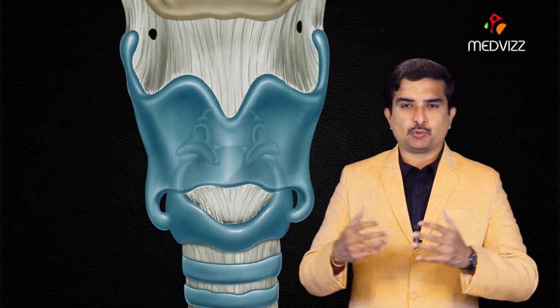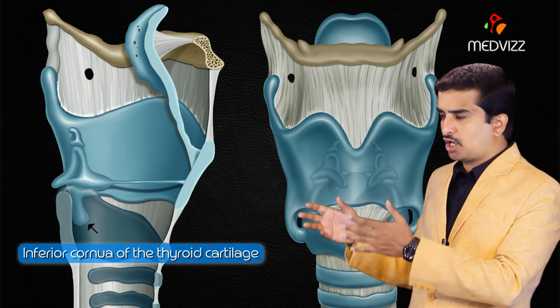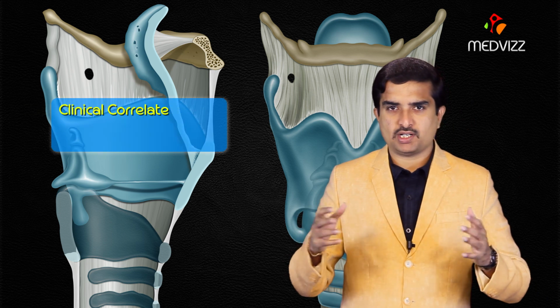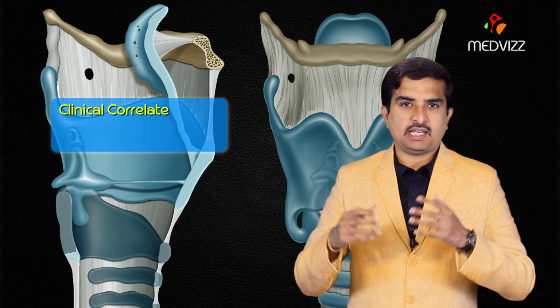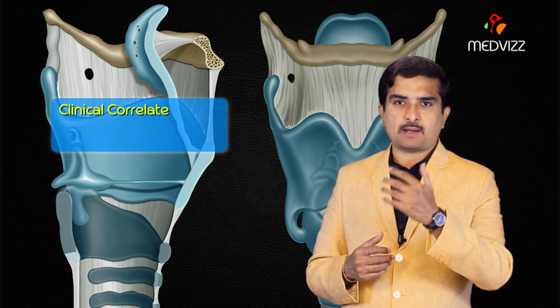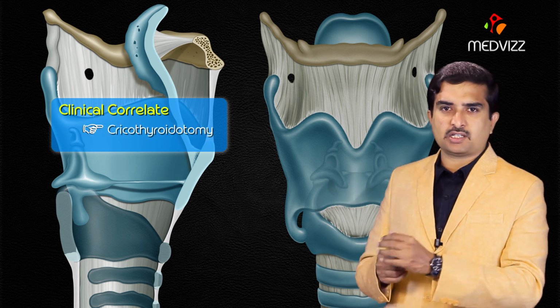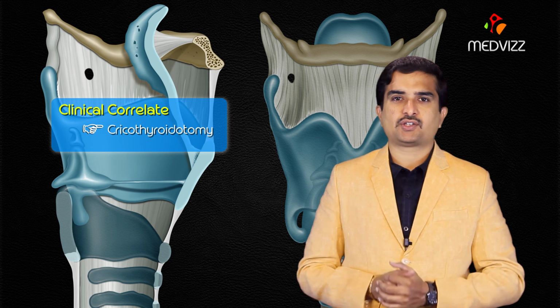So it articulates superiorly with the arytenoid cartilages and inferior cornua of the thyroid cartilage. And what is the clinical correlate? In the event of an emergency, if an airway cannot be established by endotracheal intubation, then cricothyroidotomy can be done, where the cricothyroid membrane is incised.